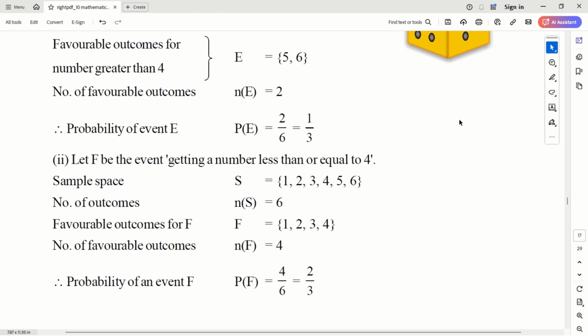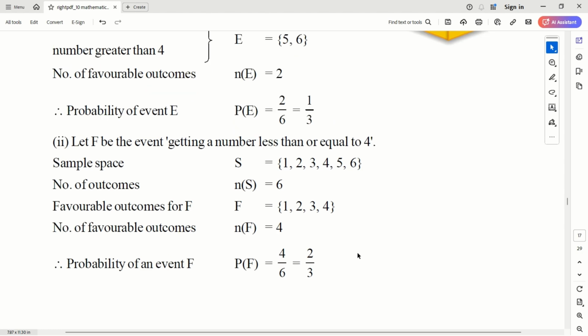And if you sum up these two, 1 by 3 plus 2 by 3, it is equal to 1, because getting a number and not getting that number are mutually exclusive events, right? They are complementary basically. So if you add them, you will definitely get probability 1.